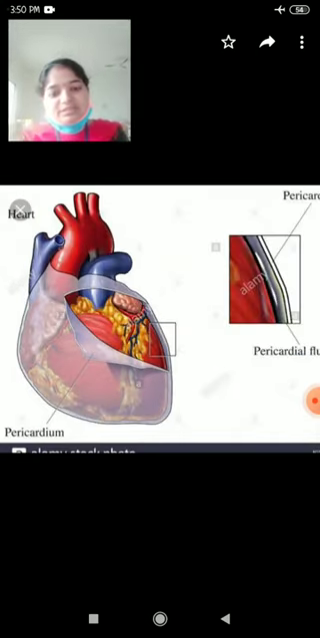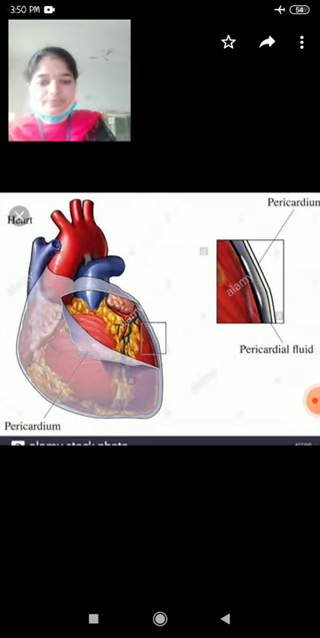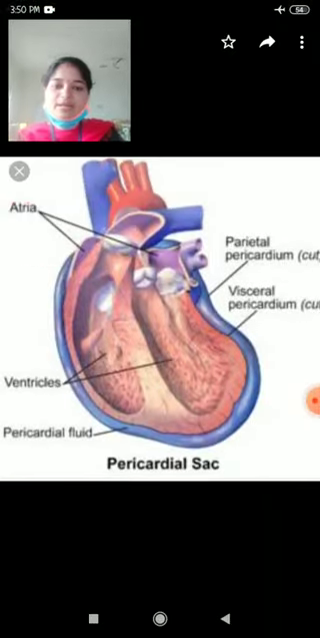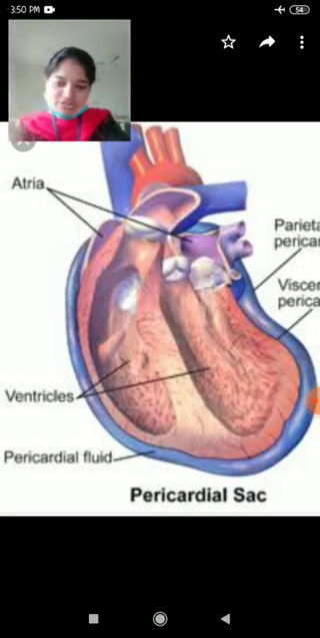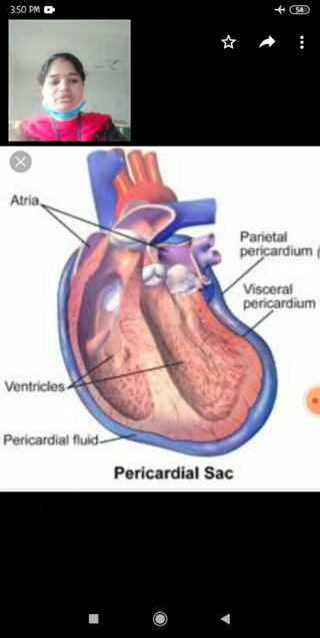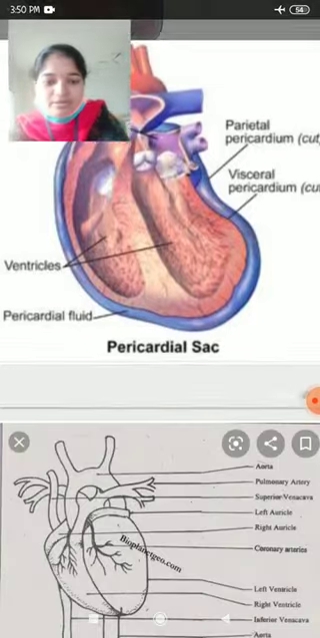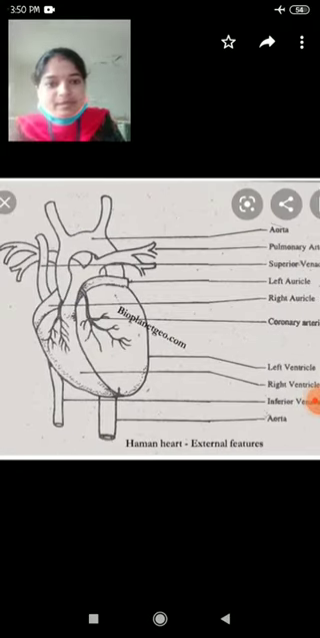Here in this slide we can see the parietal pericardium and visceral pericardium. This blue color structure is the pericardial fluid, which gives protection to the heart from shocks and injuries. Now we see the external structure of the heart.